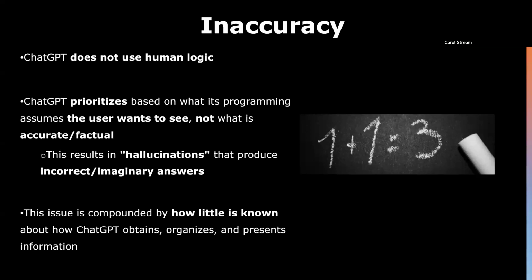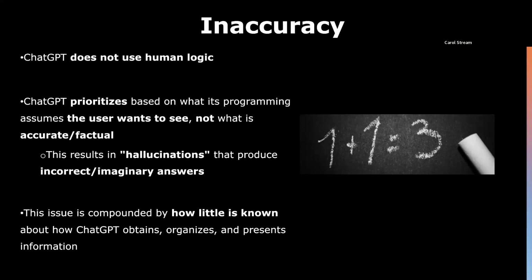As previously stated, this model is a program, not a person, which means that the logic ChatGPT uses to answer a question is not the same logic a human being would use. ChatGPT prioritizes what its programming assumes the user wants to see instead of what is accurate or factual, which can result in what the video called hallucinations that produce incorrect or imaginary answers. This by itself calls ChatGPT's authority and legitimacy as a source of information into question.